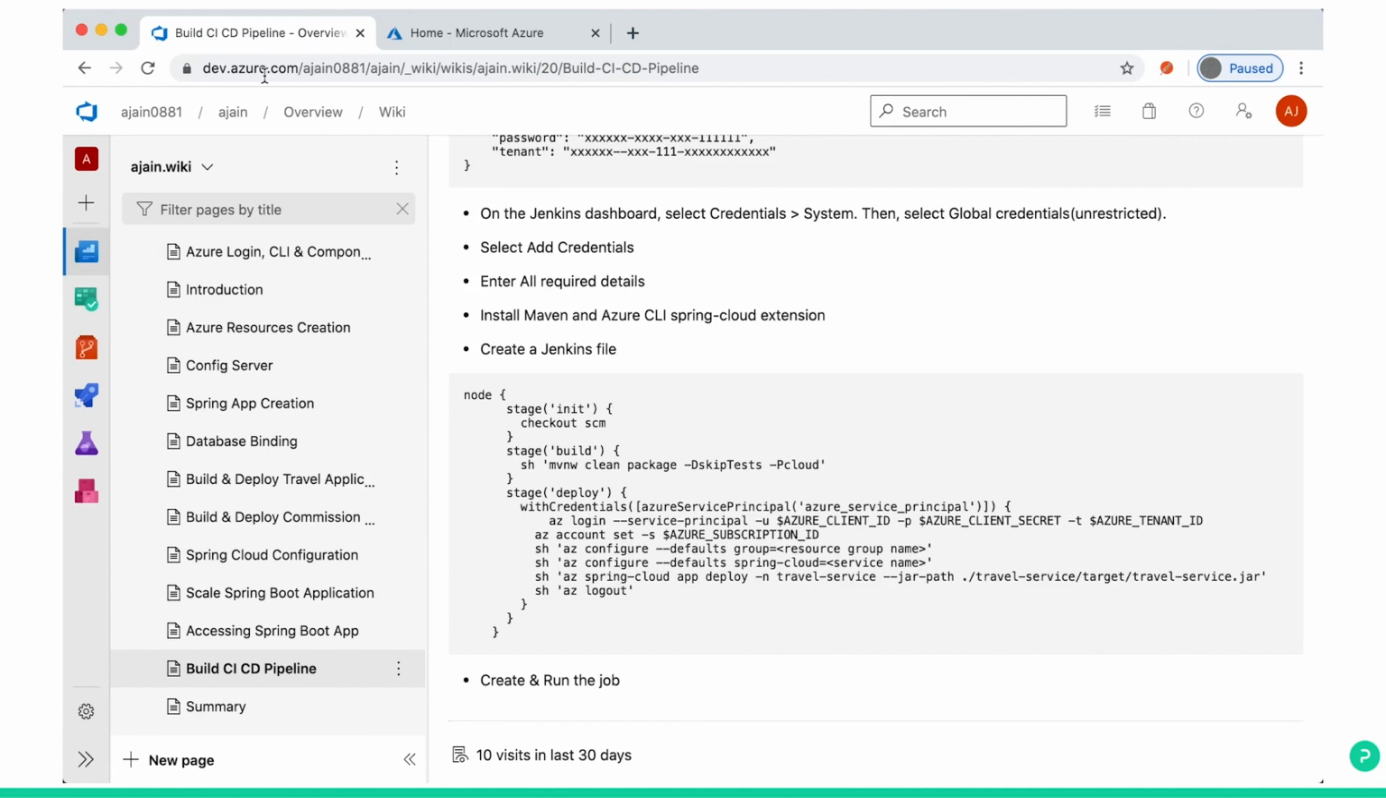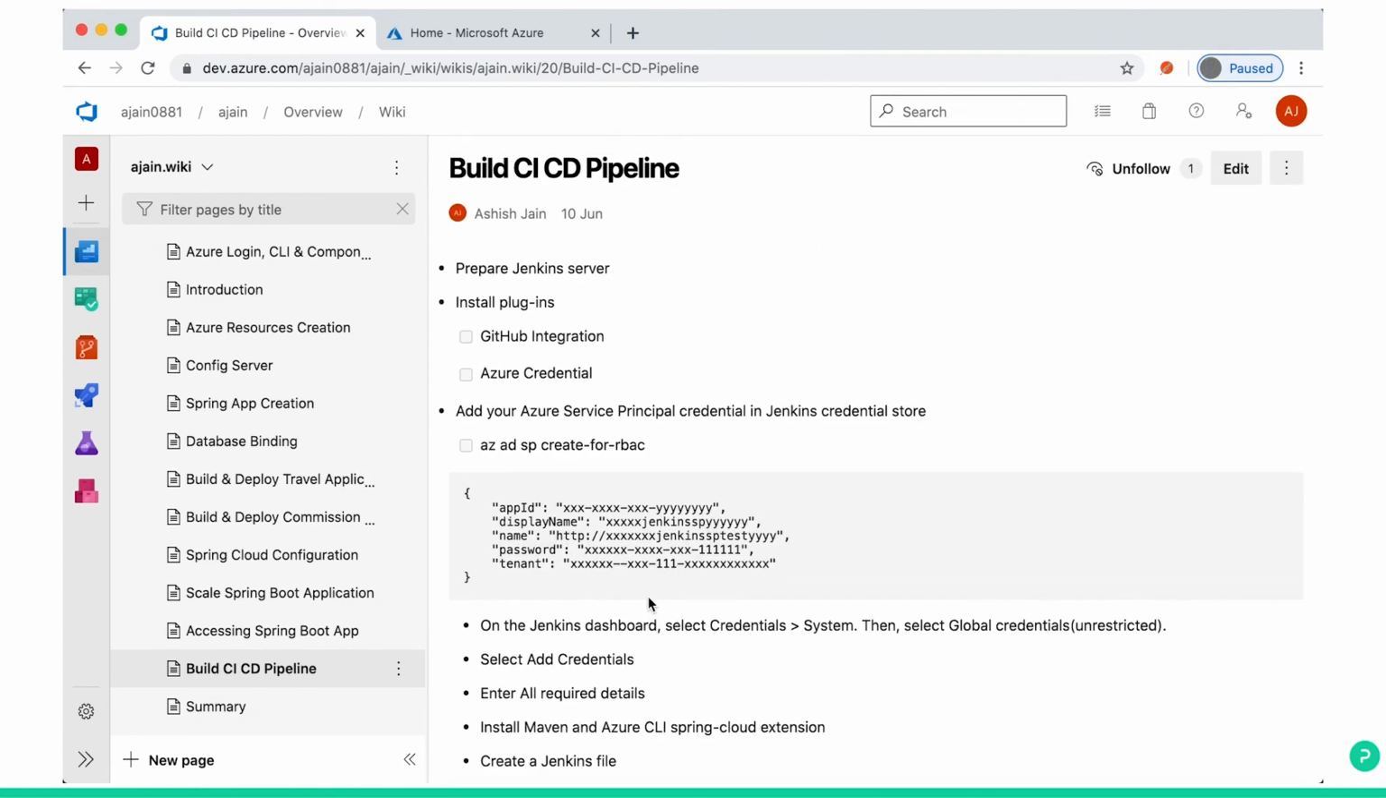Next we will see CI and CD, how we can build your application in Jenkins. From Jenkins you can build and deploy to Azure Spring Cloud.